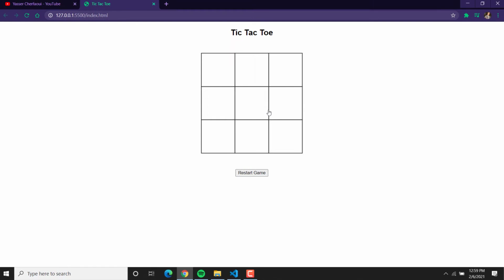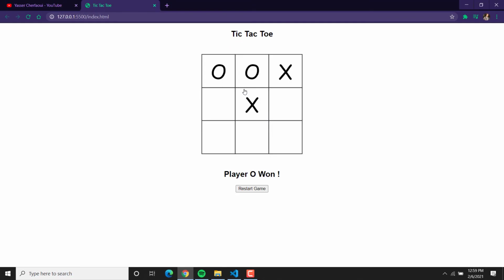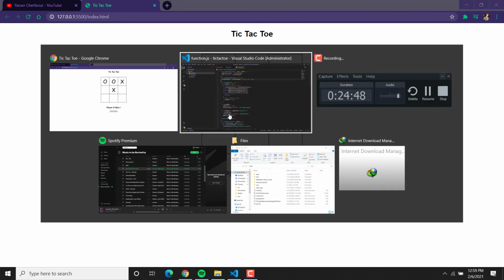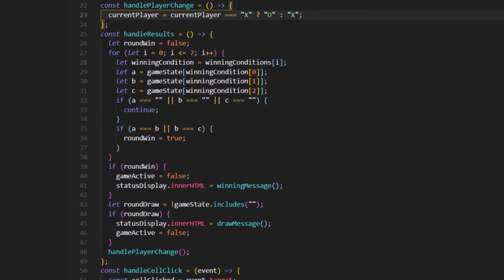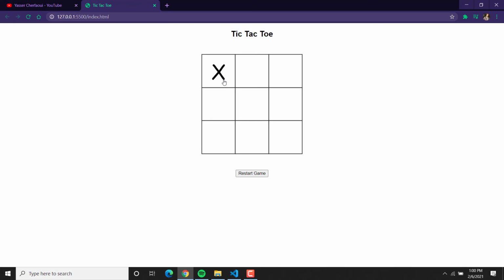Let me just see the results here. Okay, O, X, O. Player O1. Weird. Yeah, really weird. Okay, the restart game is not working till now. We're going to check things here. Yeah, this is the mistake: not or, it's and. I don't know if I said and at the beginning, but we put and, not or. So we start again. Okay, now the things are happening as we wanted.